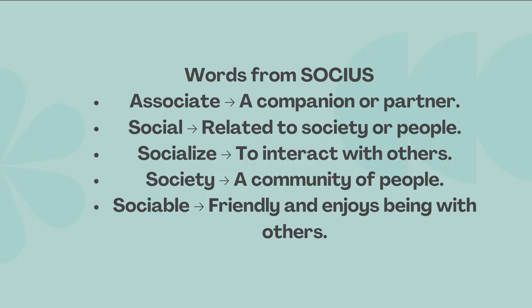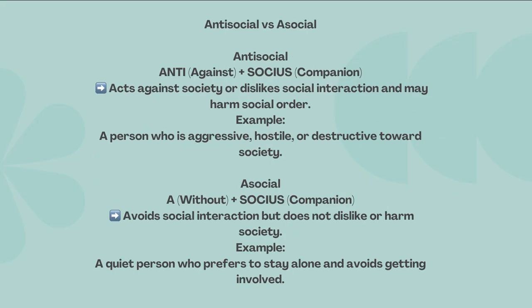Then we have social, related to society of people. Socialize means to interact with other people in society. Human beings like to interact in society, they are social animals. Then sociable means friendly and enjoys being with others. We have seen extrovert, and extrovert people are social people. So we can connect these words like that.